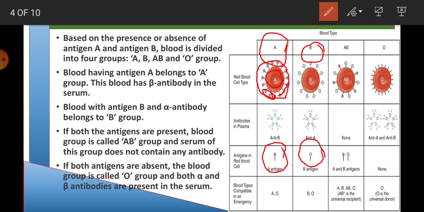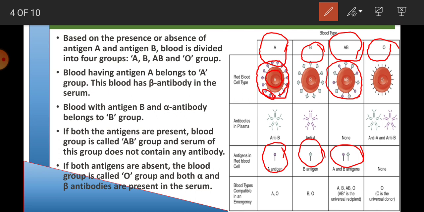If both A and B antigens are present on the surface, then the blood group will be AB group. And if there is no antigen on the surface of the red blood cell, then the blood group will be called O group.